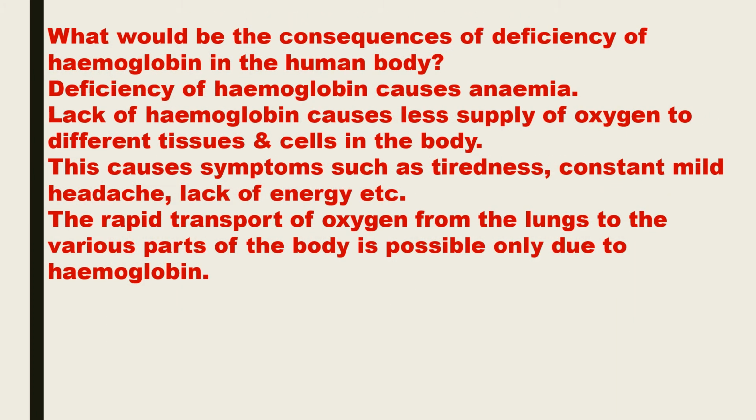Children, the rapid transport of oxygen from the lungs to the different parts of the body is because of the red colored pigment called as hemoglobin in the blood. Have you ever imagined what would happen if there is a deficiency of hemoglobin in the blood? Deficiency of hemoglobin in the blood leads to a condition called as anemia.